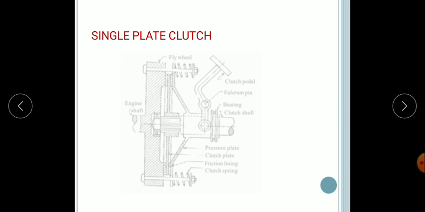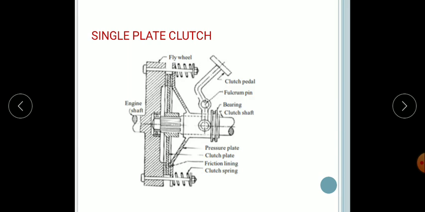Next is the single plate clutch. What is a single plate clutch? It is the most common type of clutch used in motor vehicles. The clutch essentially consists of two members, one mounted on the driving shaft, another on the driven shaft. This is the diagram which shows the single plate clutch. It shows the flywheel, the clutch pedal, the fulcrum pin, the bearing, the clutch shaft, the pressure plate, the clutch plate, the friction lining, the clutch spring and the engine shaft. These are the main parts of the single plate clutch.